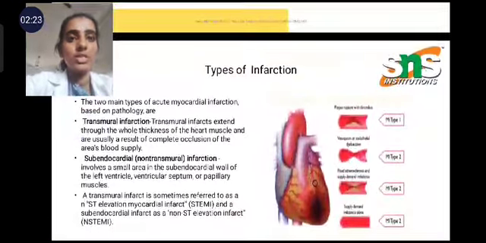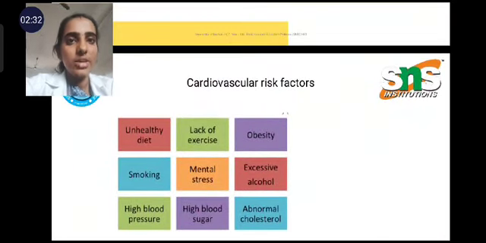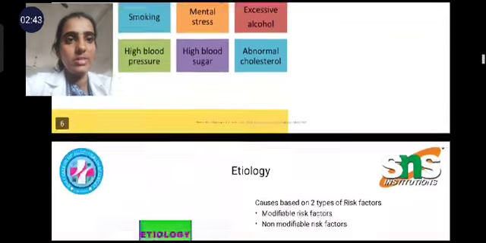Based on pathology, there are two types of infarction: transmural infarction and subendocardial infarction. The risk factors of myocardial infarction are unhealthy diet, lack of exercise, obesity, smoking, mental stress, excessive alcohol, hypertension, diabetes, and increased lipid levels in the blood.